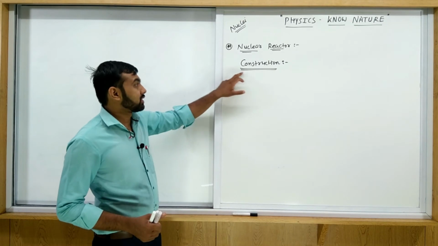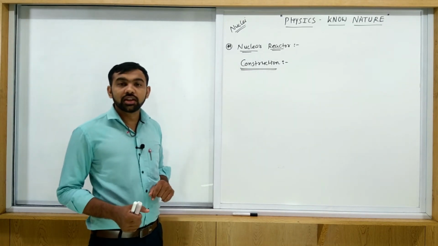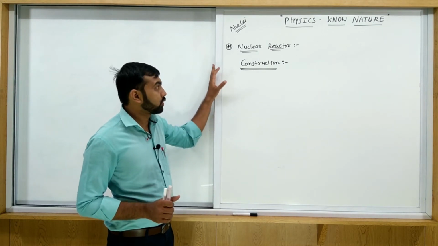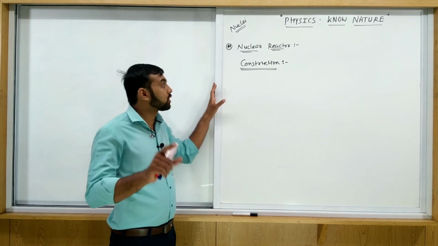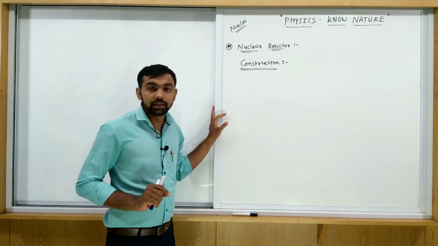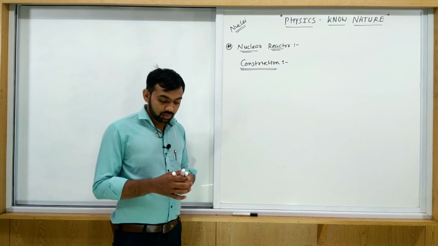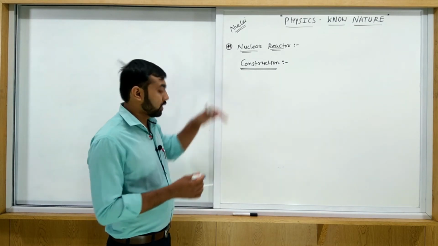Okay, let's discuss the construction of a nuclear reactor. In general, we discussed the nuclear reactor fission process with 92U235, but actually it is not the more abundant isotope. So which one is the more abundant isotope for the nuclear reactor?